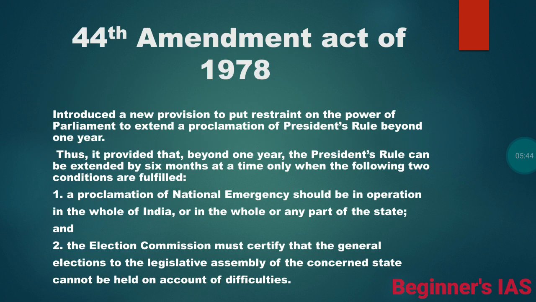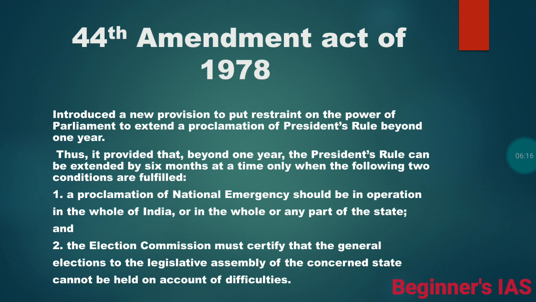And then what happened after the 44th Amendment Act of 1978? This amendment introduced a new provision to put a restraint on the power of Parliament to extend a proclamation of President's rule beyond one year. That is, beyond one year, the President can extend it by six months at a time only when the following two conditions are fulfilled.